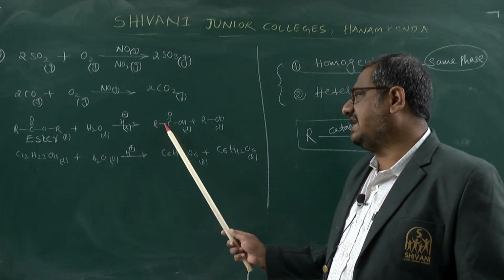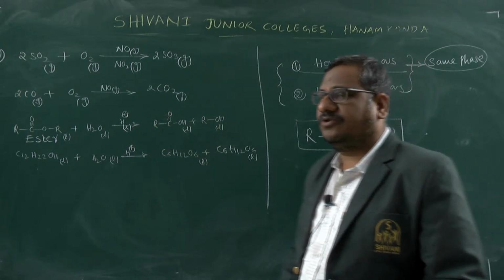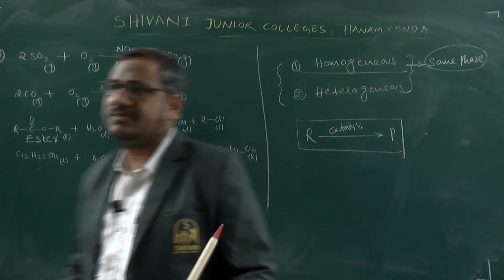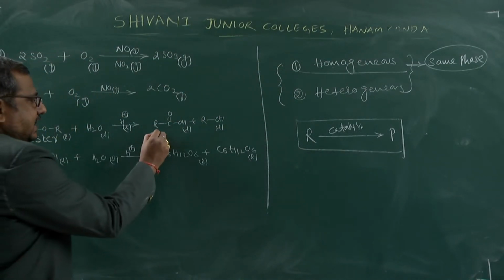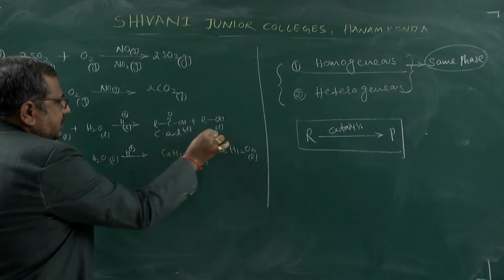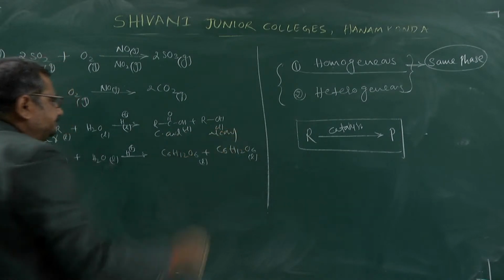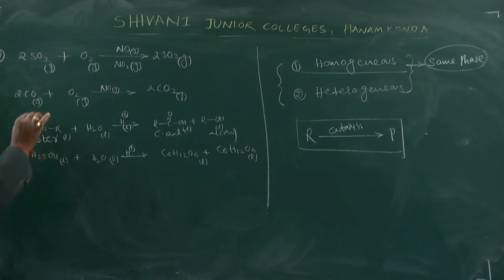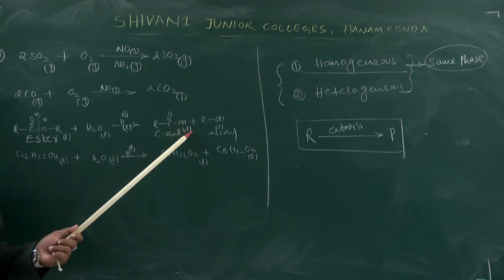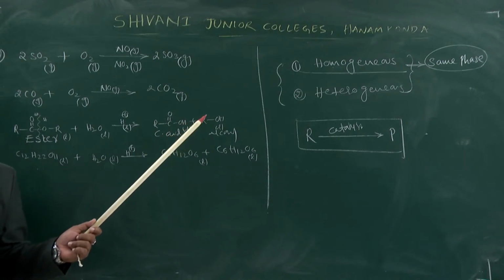it is converted into acid and alcohol. Here the product is an acid with the C double bond OH group. This is called an acid. Which acid? Carboxylic acid, and another one is alcohol. Now, here the bond will be dissociated. In this oxygen area, hydrogen is substituted and here OH, so acid and alcohol are formed. So, in the ester hydrolysis, ester and water belong to the liquid phase, and the generated products are carboxylic acid and alcohol.